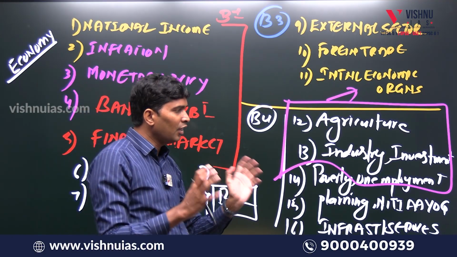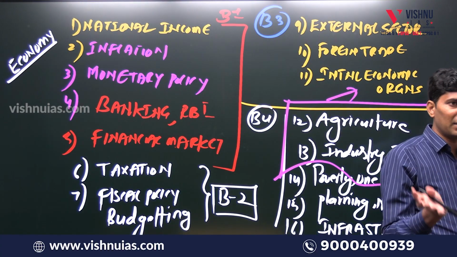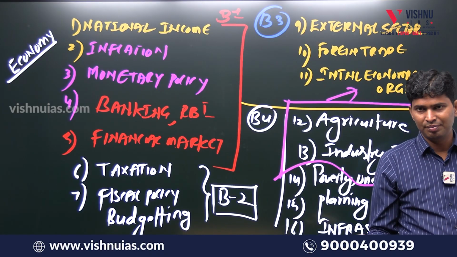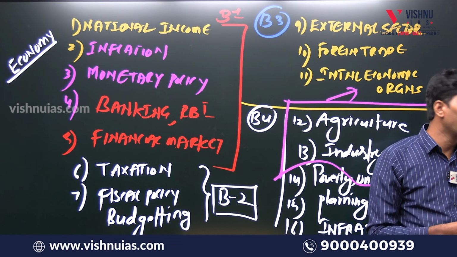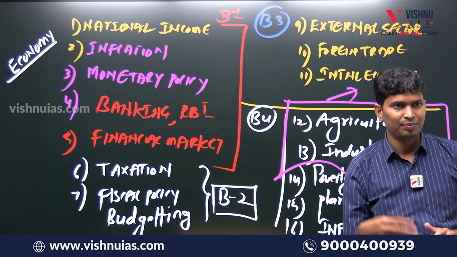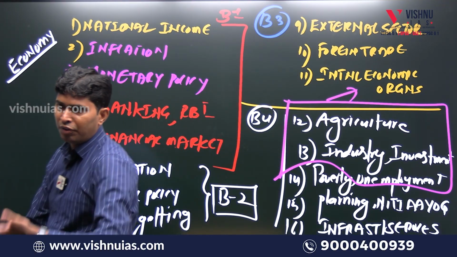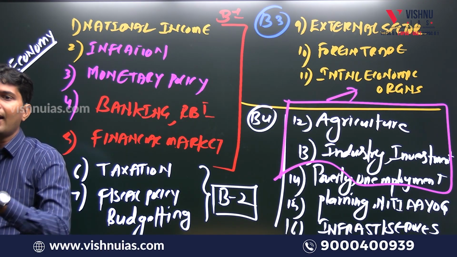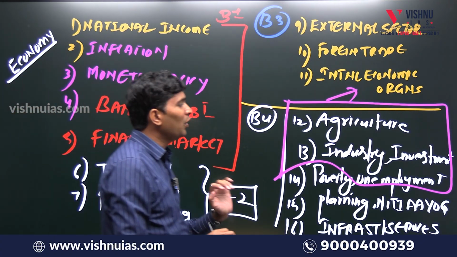Investment model: a question on public-private partnership has been asked. Swiss challenge method. Only government can do, or private can do, or a combination of both. Recently, a railway station near Bhopal, Habibganj, was handed over in public-private partnership to a private firm. So a question came: do you think we should go for public-private partnership? Meaning government is there, private is also there, together they are investing. Okay? Then poverty and employment.